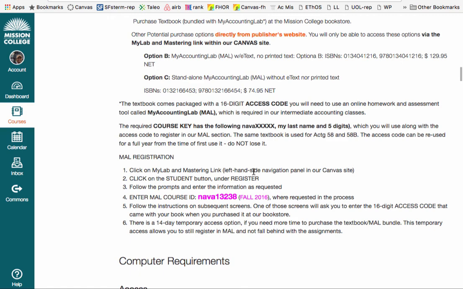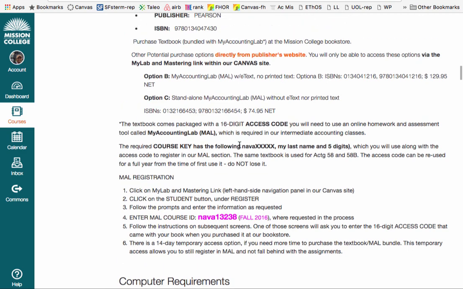Note that MAL is actually a very robust tool. It has many different tools. It's not simply testing. It has videos, and it has other resources that you will find very handy, including PowerPoint slides, flashcards, and so on.